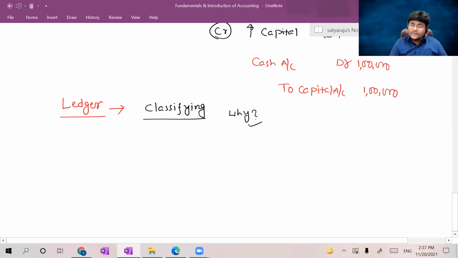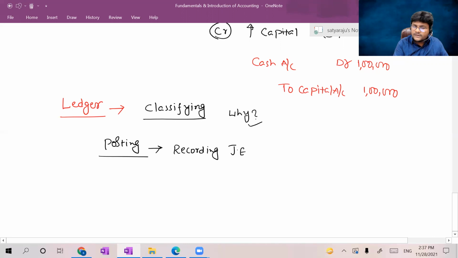Now, the process of transferring the journal entries from the book journal to the book ledger is known as posting. Posting is a process of recording the journal entries in the ledger through classification.